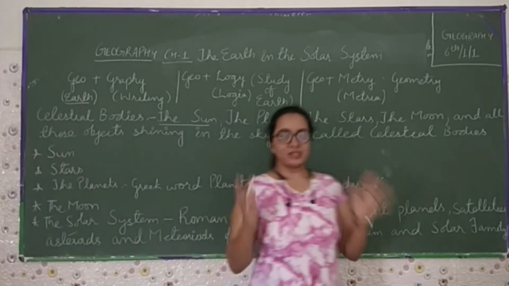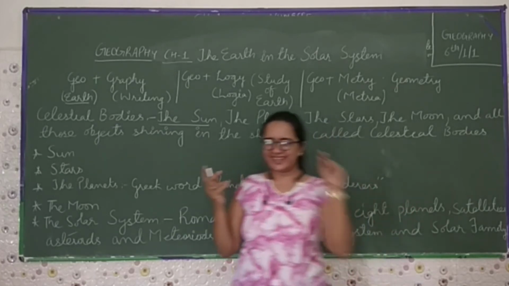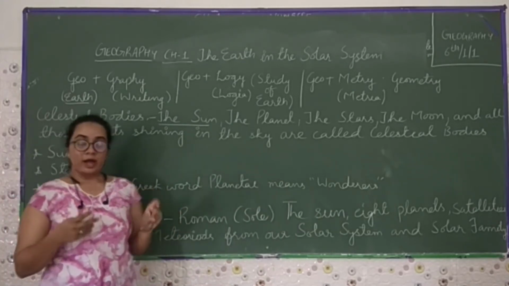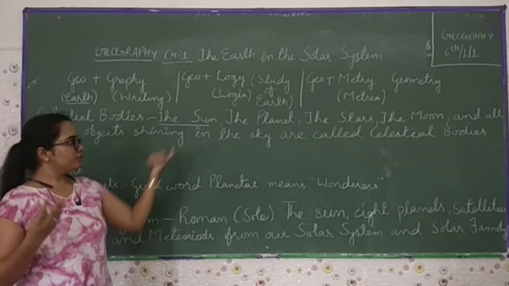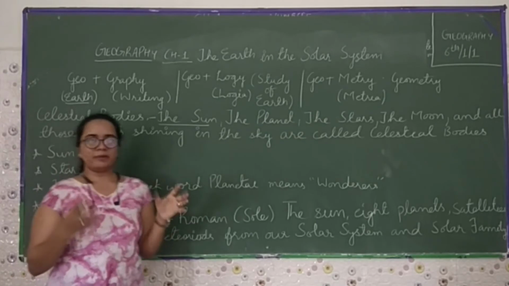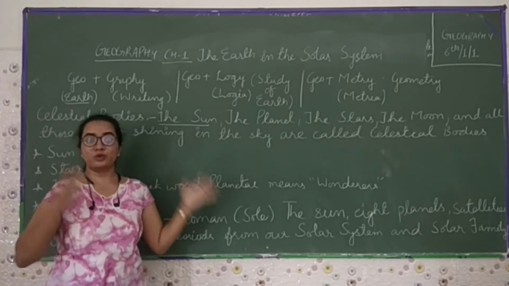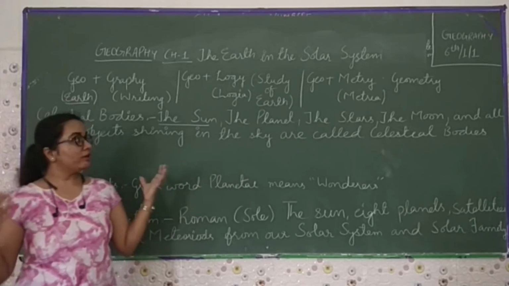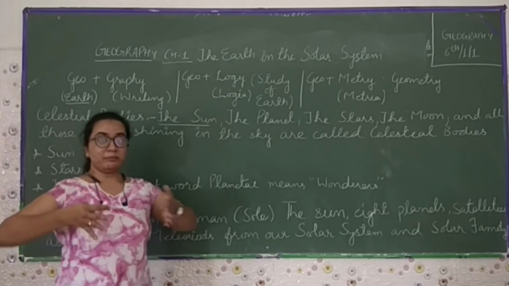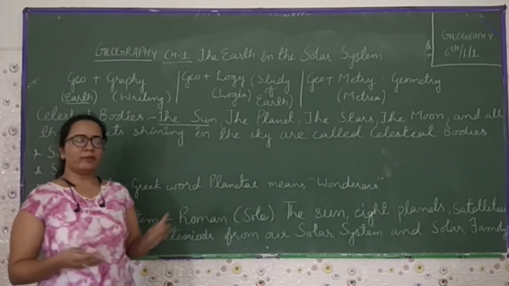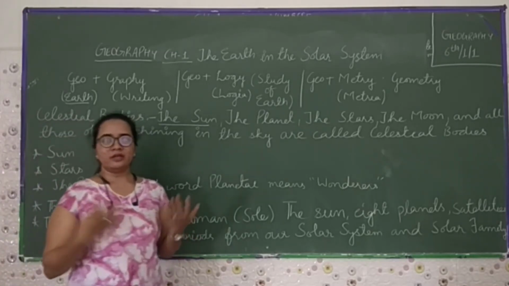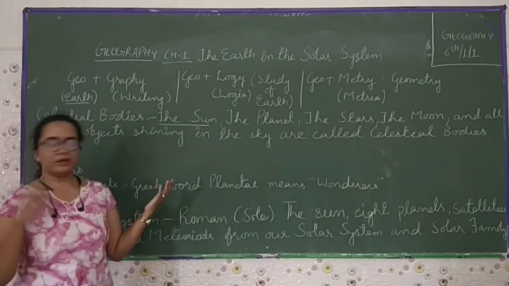Sun is a star. Now you are thinking in your mind the sun is like a small star. No, sun is a star, that is true, but not a small one. If we see from the perspective of the universe, the sun looks like a dot, a point, because the universe is very big. In that there are a number of galaxies. In the Milky Way galaxy, there are so many planets, so many asteroids, so many meteoroids, and numbers of dust particles traveling around.